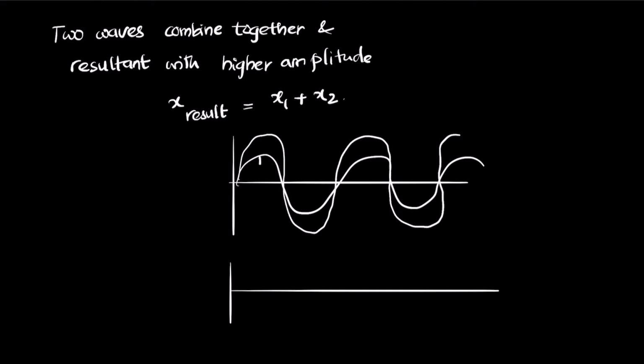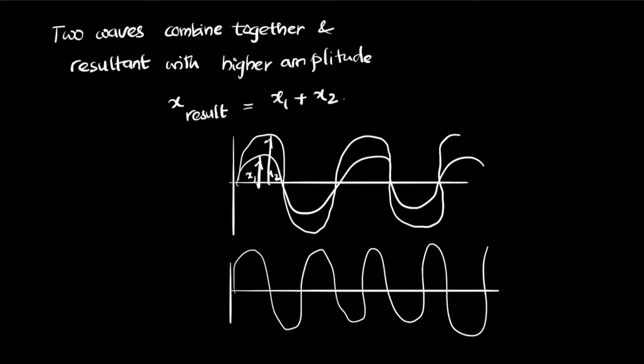Let's consider that this is the wave with x1 and this is the wave with x2. The resultant wave will be a wave with a much larger amplitude combining both waves.